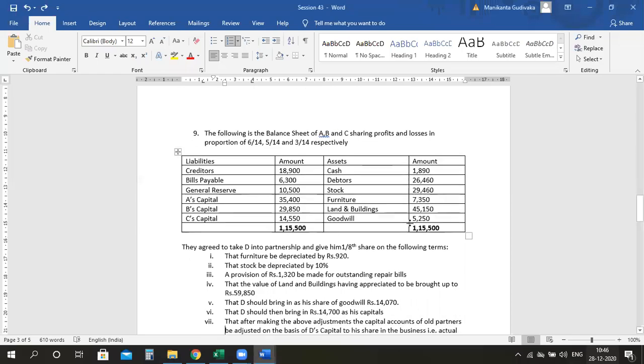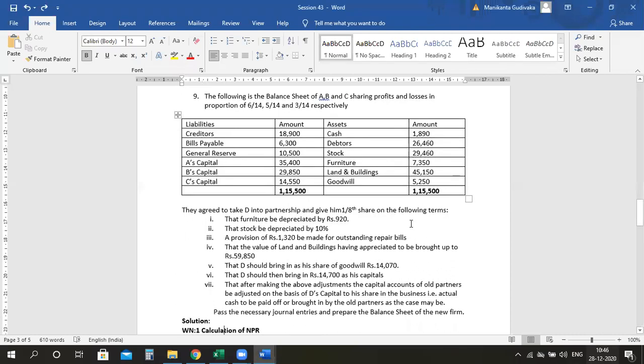All right, let's look into this question. The following is the balance sheet of A, B, and C sharing profits and losses in the ratio 6 by 14, 5 by 14, and 3 by 14. So it is 6 is to 5 is to 3, which is your old ratio. Now you have your balance sheet given as on that day, and look into the next information.